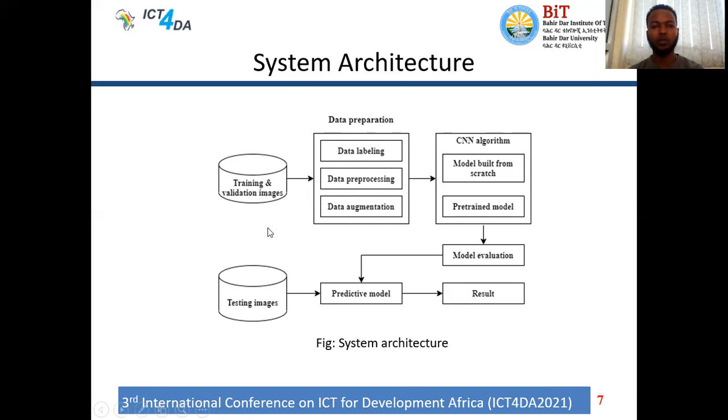After this operation, we applied data augmentation, which is basically increasing the dataset size artificially using different augmentation parameters. After we finish this data preparation, we feed the image data to the CNN algorithm. Basically, the algorithm is partitioned into 2. The first is applying pre-trained models, which we will discuss in the next slide. The second option is building a model from scratch, which is not recommended for a small amount of data.